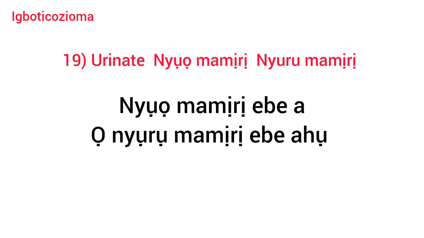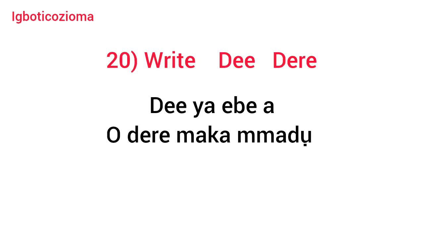Number 19. Urinate. Nyụọ mamịrị. The NY is pronounced as nye. Past tense is nyụrụ mamịrị. Nyụọ mamịrị ebe a. Urinate here. Ọ nyụrụ mamịrị ebe ahụ. She urinated there.